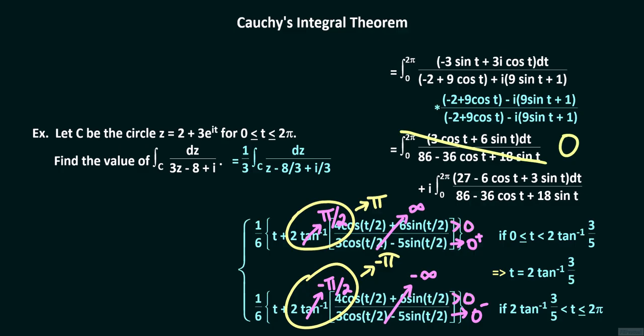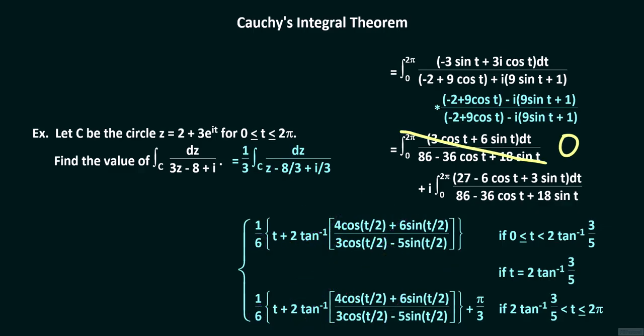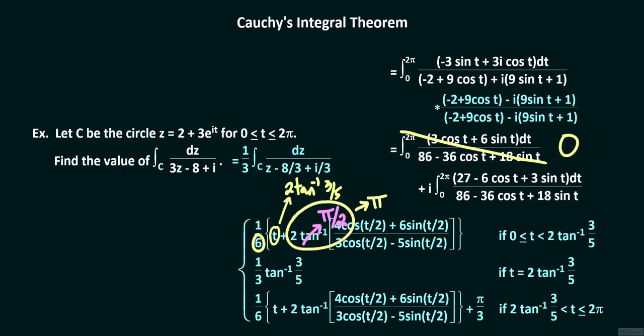The difference between the limits on these two branches is pi over 6 minus negative pi over 6, or pi over 3, so we add pi over 3 to the second branch to ensure the existence of the limit at t equals 2 arctangent 3/5. To make the antiderivative continuous, we assign to t equals 2 arctangent 3/5 the value that is the limit along the two branches, and this is 1/6 times 2 arctangent 3/5, or 1/3 times arctangent 3/5, plus pi over 6.